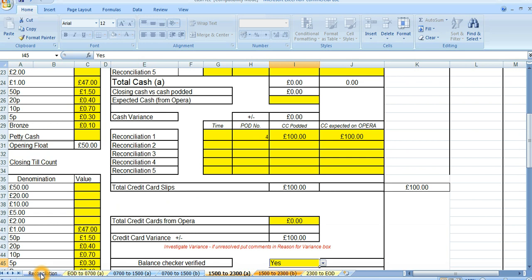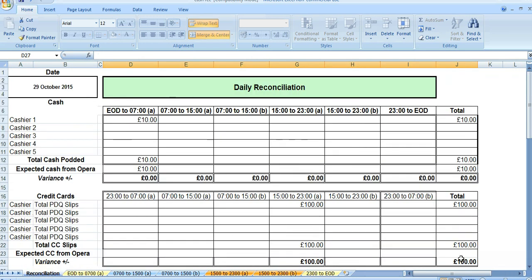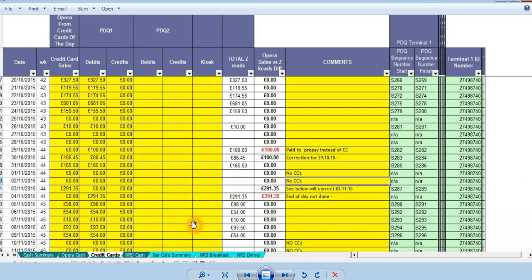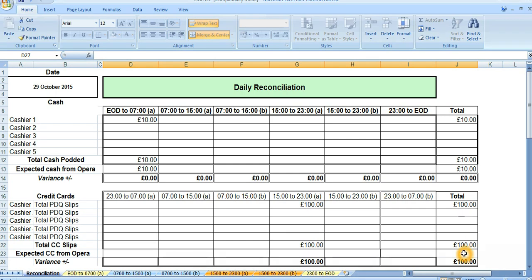Also, at the end of the day, when the manager comes to check the cash rec, we can see that we've got a £100 variance. And this is correctly declared now with the right figures. So when I look at the audit finance sheet, they both agree. We can see that we've made a misposting. The important thing to bear in mind is that the audit finance sheet and the cash rec use the same figures. So we should always have the same variance on both.